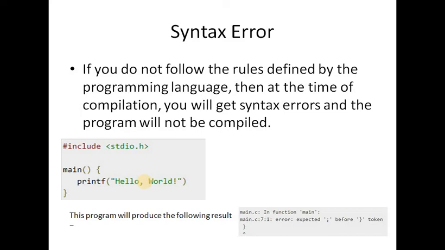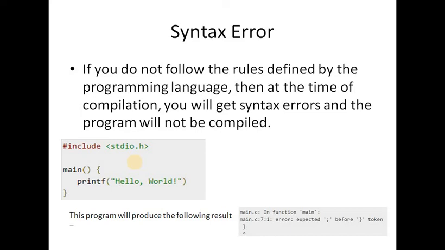So the next rule is comments. I didn't include any comment lines, but I'm just telling you what the comment rule is. Comments are plain simple text in a C program that are not compiled by the compiler. We write comments for better understanding of the program.